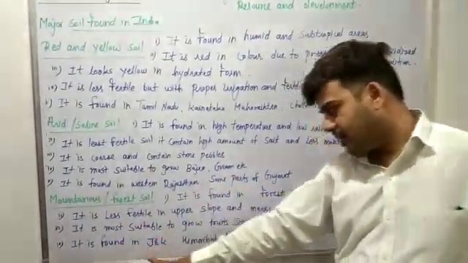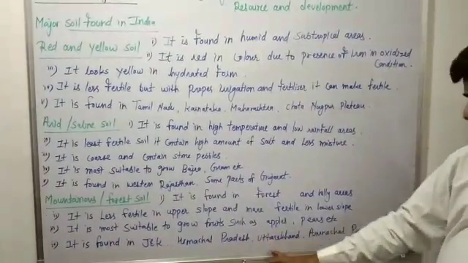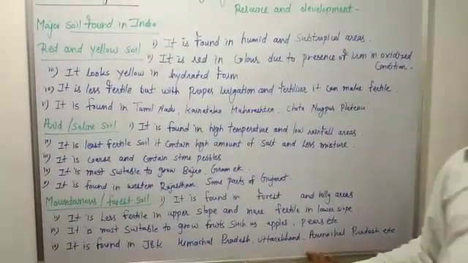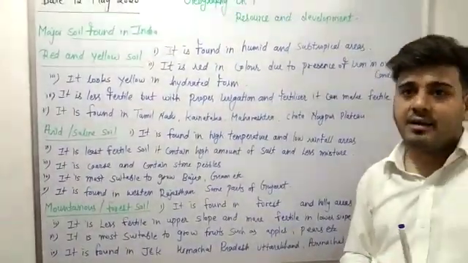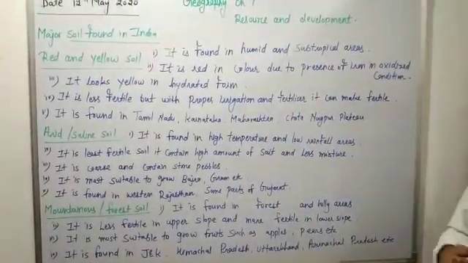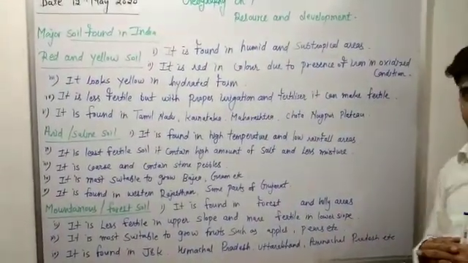And finally, it is found in hilly areas such as Jammu Kashmir, Himachal Pradesh, Uttarakhand, Arunachal Pradesh and the Seven Sisters like Tripura, Manipur, Nagaland and Assam. So these are the important soils. Today we studied the important soils found in India.